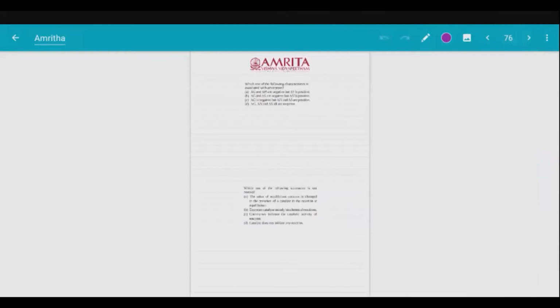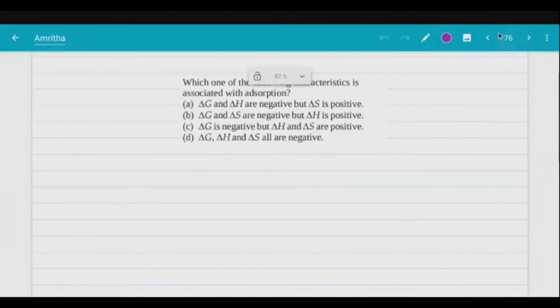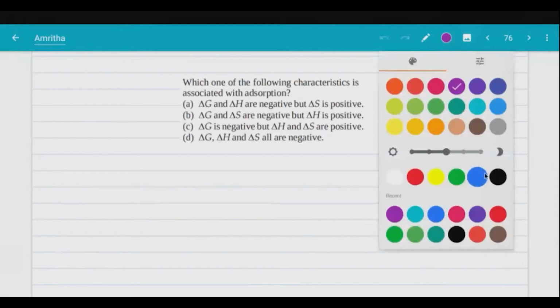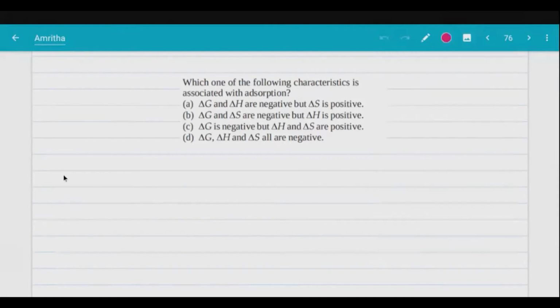Next question. Look at this question here. Which one of the following characteristics is associated with adsorption? But what is adsorption? Do you know what adsorption is here? It is an adsorption theory question. Okay, so look at this. Adsorption.